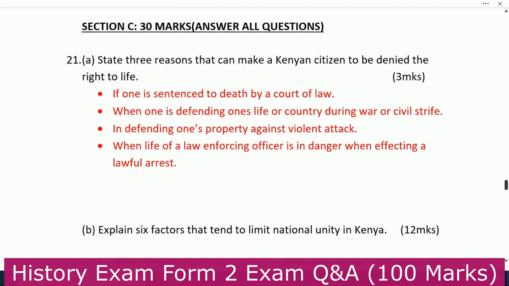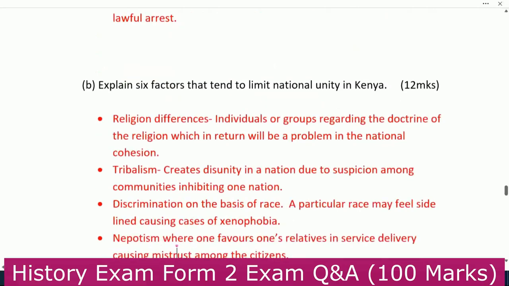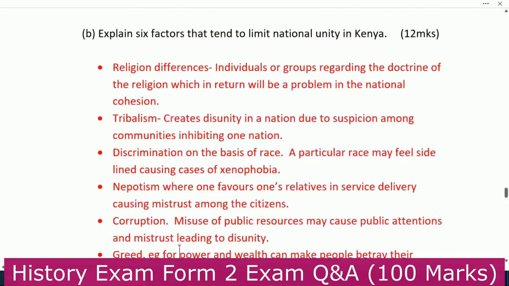Number 4, when the life of a law enforcing officer is in danger when effecting a lawful arrest. Okay, those are the instances when the right to life is denied or can be tampered with.